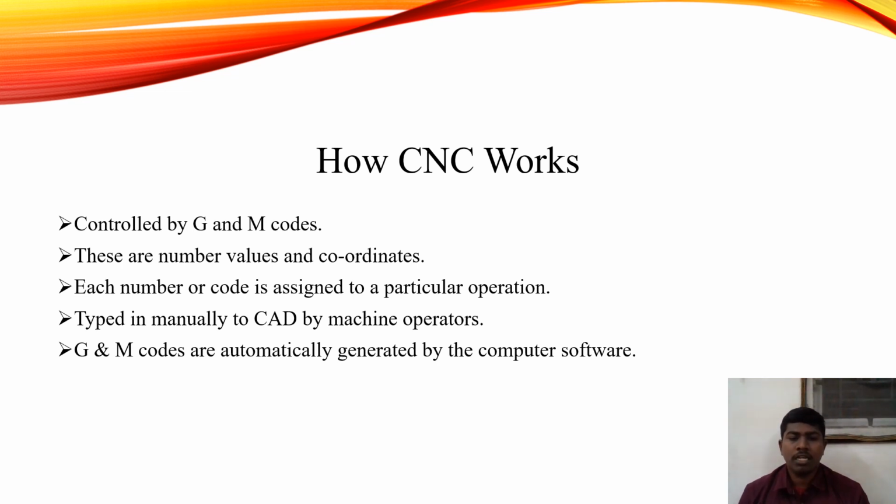Nowadays, if you design a product and put it in the software, it automatically generates the required G codes and M codes, which were typically written manually by machine operators. G codes and M codes are automatically generated by the computer software.